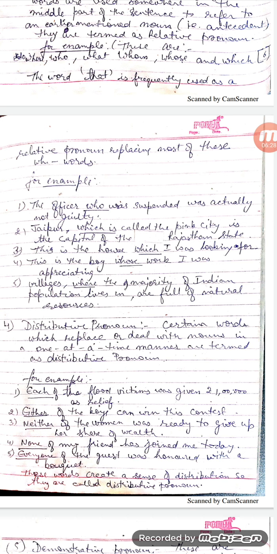Example number 4, none of my friends has joined me today. In this sentence, none is the distributive pronoun. And example number 5, everyone of the guests was honored with a bouquet. In this, everyone is the distributive pronoun. Now, these words are so-called distributive pronouns because they create a sense of distribution.